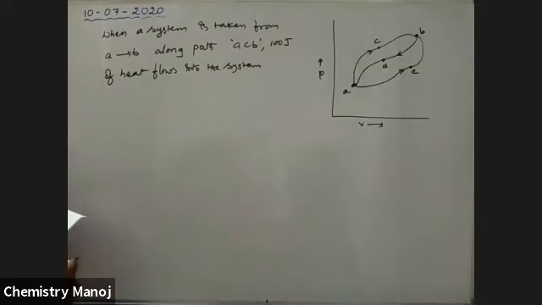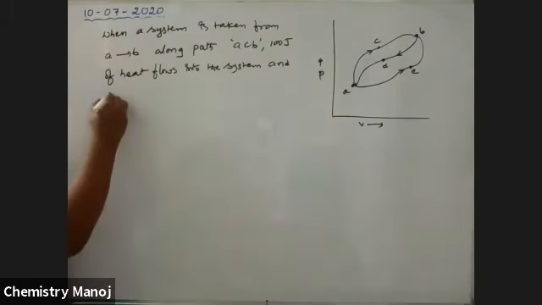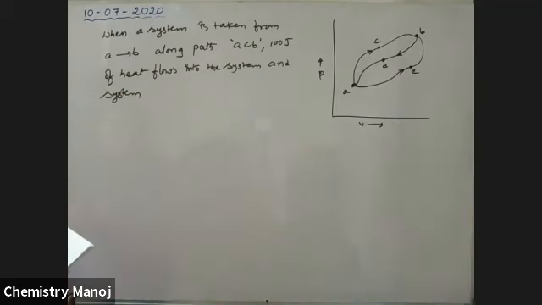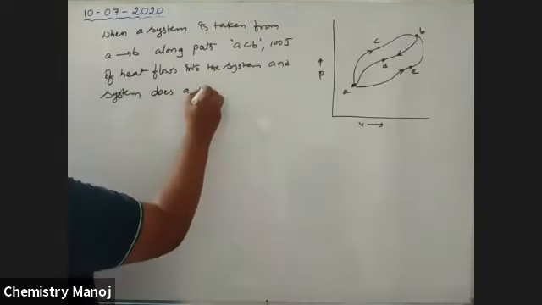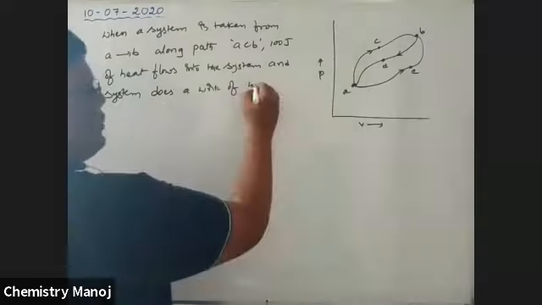Heat flows into the system, and the system does a work of 40 joules.